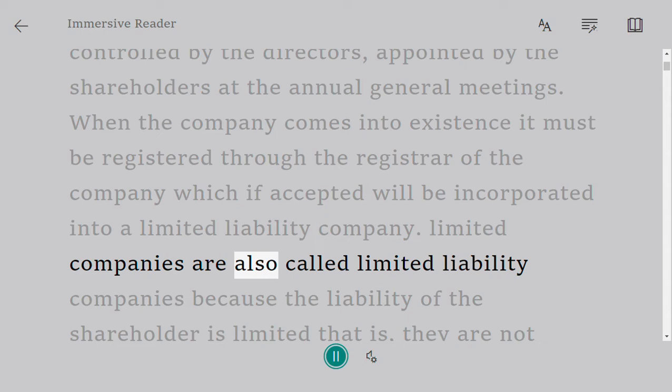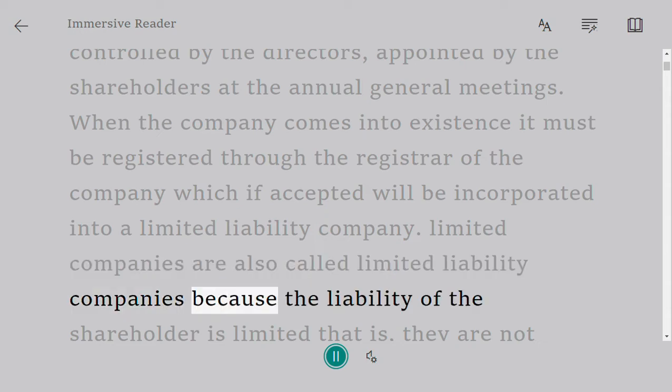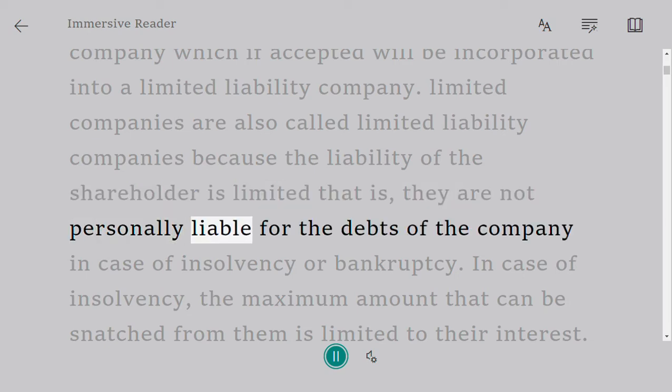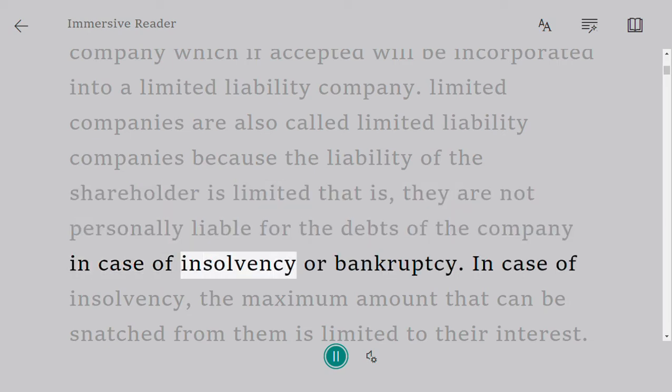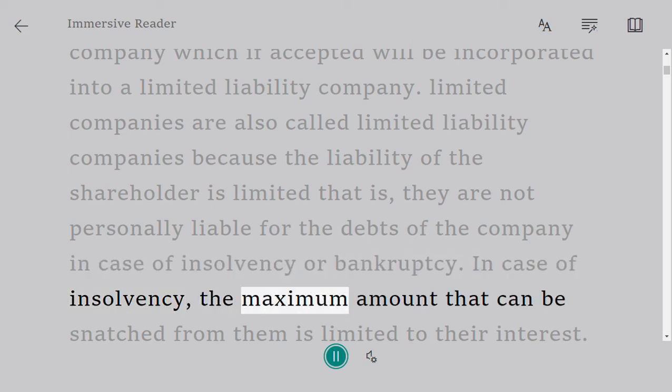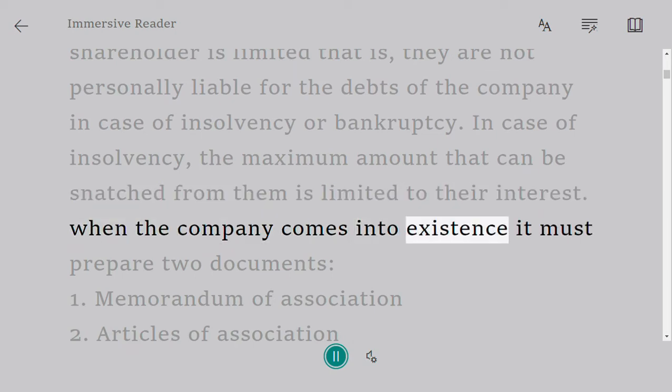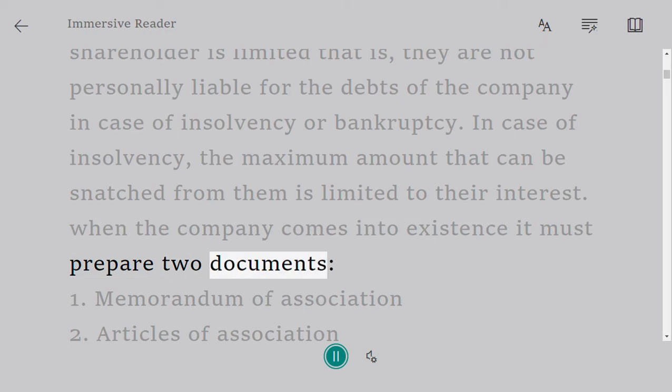Limited companies are also called limited liability companies because the liability of the shareholder is limited, that is, they are not personally liable for the debts of the company in case of insolvency or bankruptcy. In case of insolvency, the maximum amount that can be snatched from them is limited to their interest. When the company comes into existence, it must prepare 2 documents.